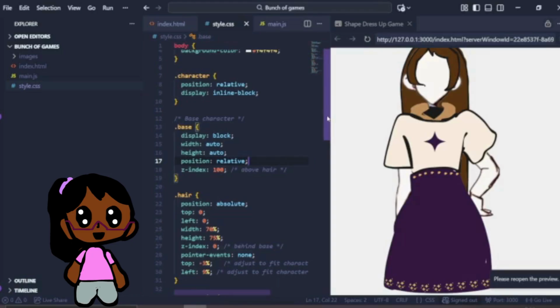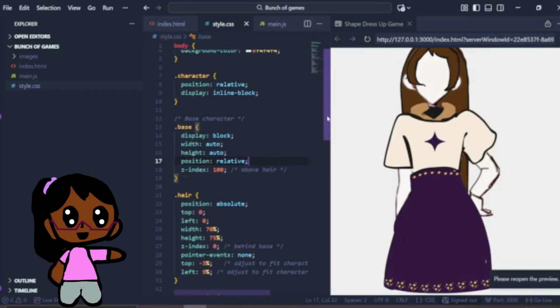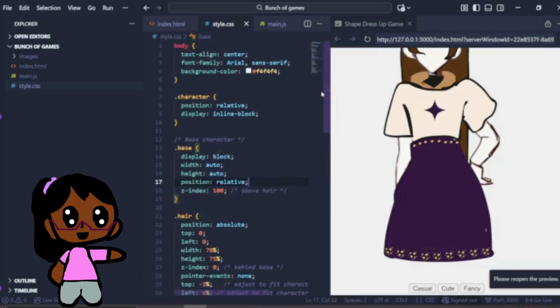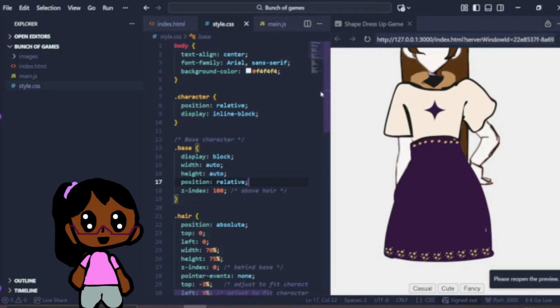Doesn't mean it'll go anywhere. It just means it will stay the same as it came in. So basically, like height width 100%. Position relative either layers it or moves it from somewhere else, and z index 100 puts it right at the center of things, just right at the center.